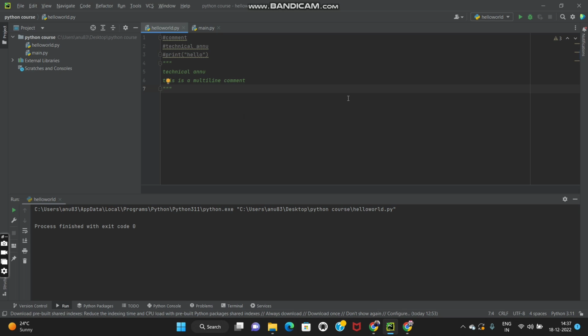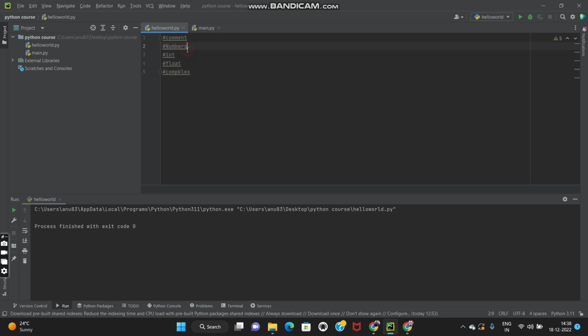Now we're going to learn about numbers. Let me remove this first. There are basically three types of numbers in Python. First we have int, then we have float, and then we have complex.